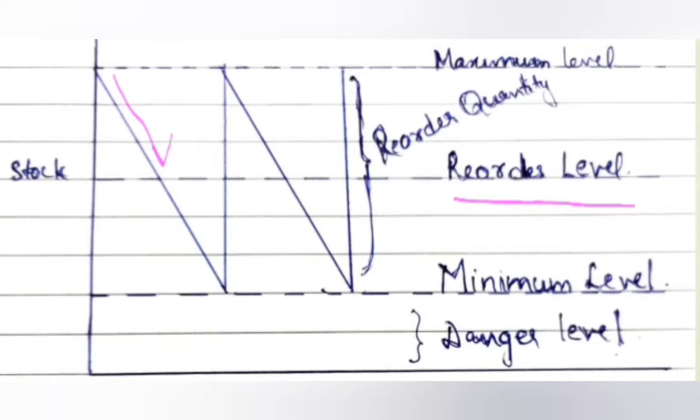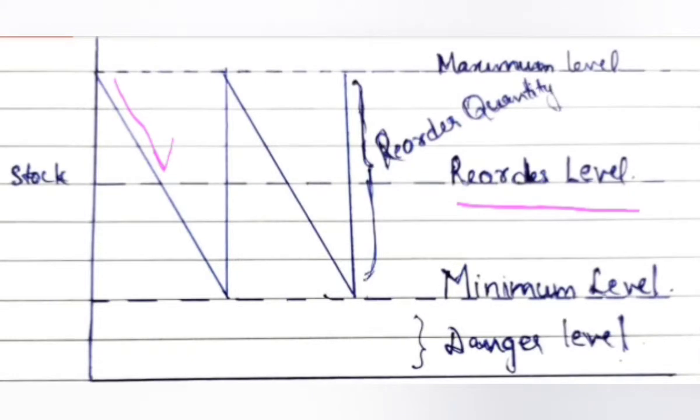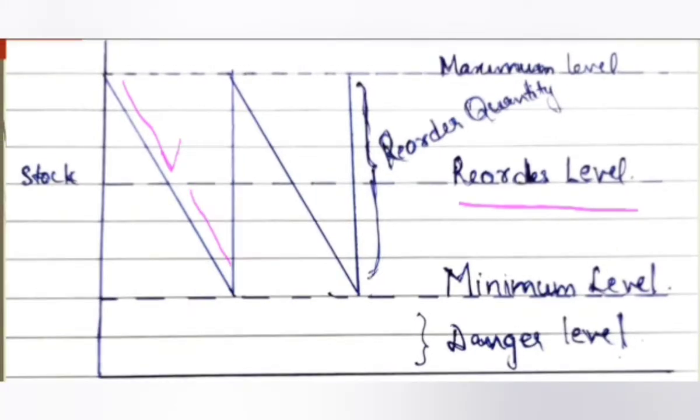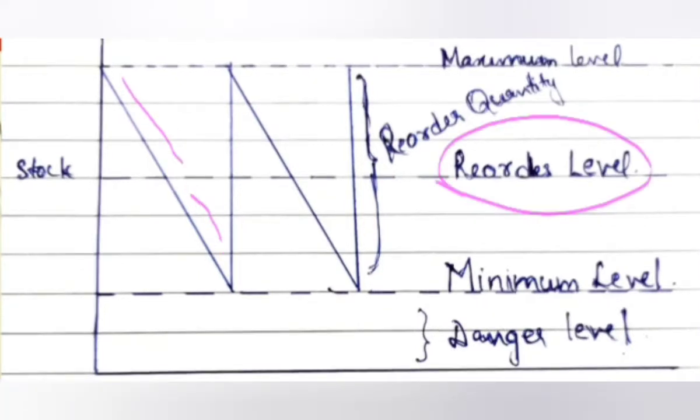Suppliers take time for shipping the product. This can be the reorder period. Till the newly ordered material is received, we have to use the existing material. While using, it keeps reducing till it reaches the minimum level. When we reach the minimum level, the order is delivered from the supplier. When we receive the material, the stock level immediately increases to the maximum level. This is repeated in the manufacturing process, and the quantity which takes the stock to the maximum is the reorder quantity.